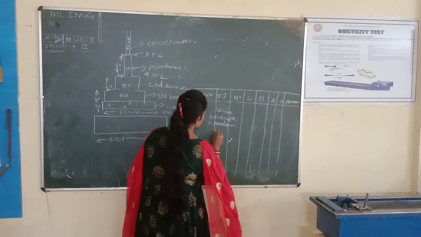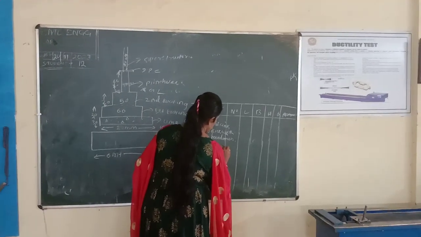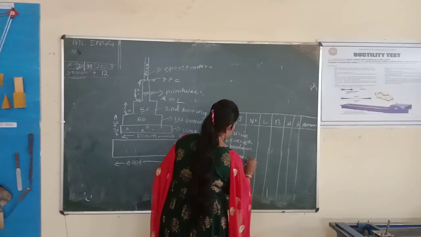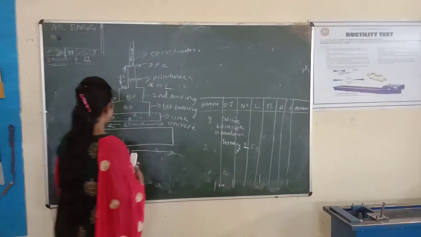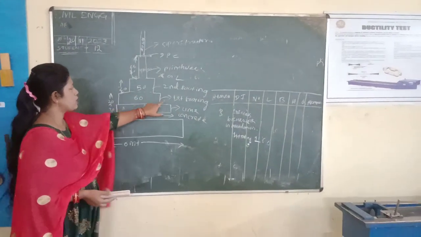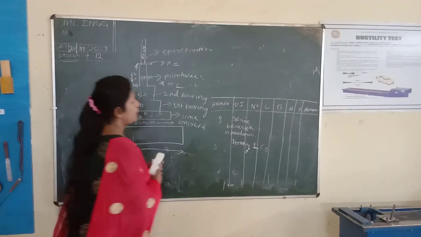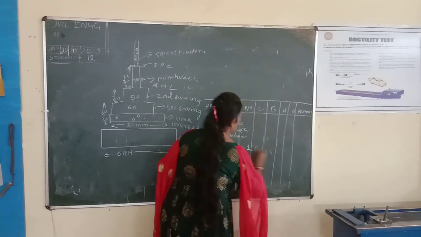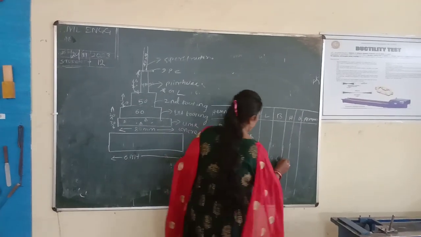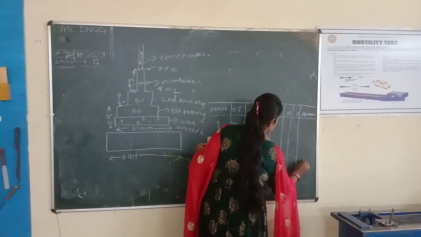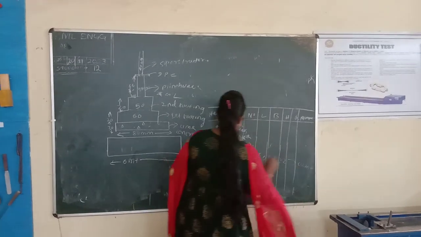The first one is first footing. Number is 1. Length is also 6 meter. The breadth of the first footing is 60 mm, so 0.6 meter. The height is 20 mm, 0.2 meter. Then multiplying, this is the cubic meter.